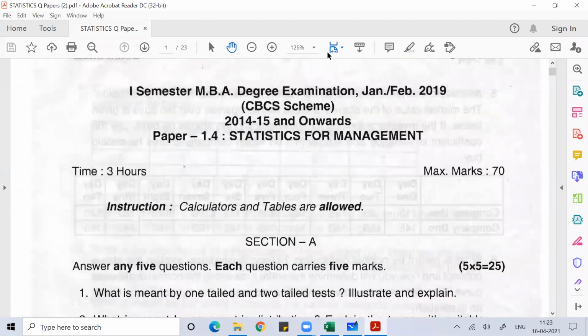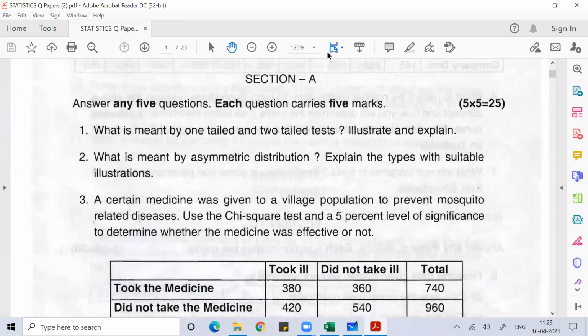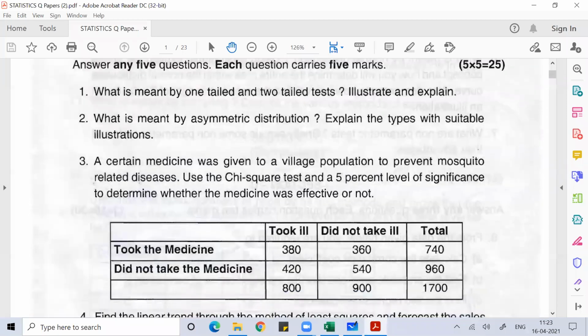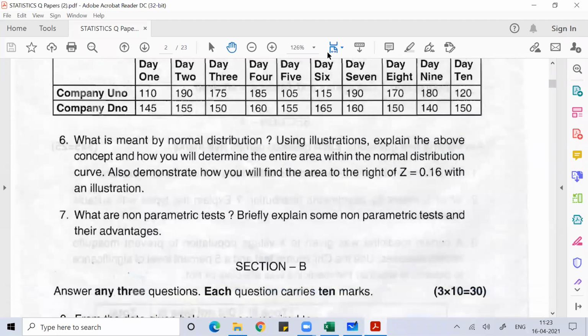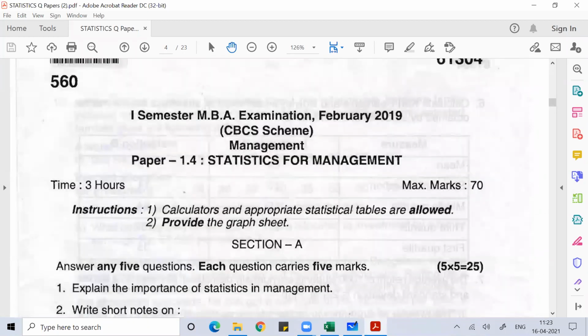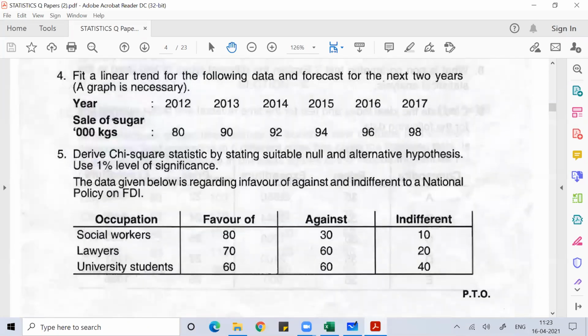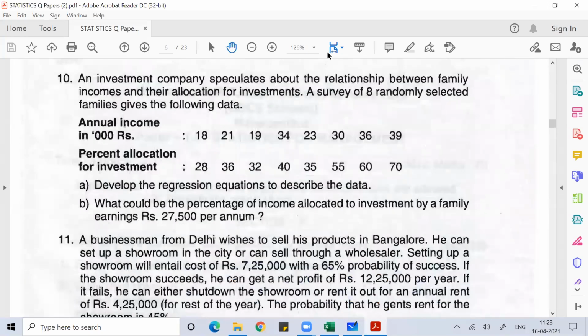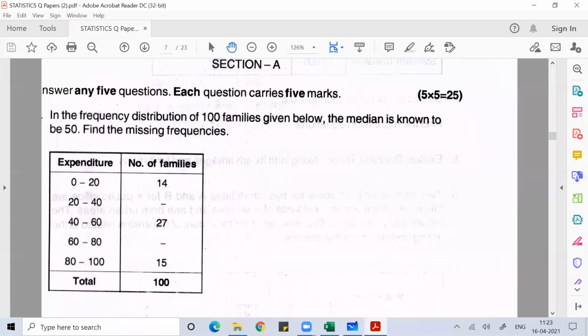And every year you see the Bangalore City question paper, you will always find a problem on chi-square. You can see here question number 3. You can see this is the question of chi-square. It came for 6 marks. Then you can see this year 2009. You see the question number 5. It is a question of chi-square. So every year you will get a question on chi-square.